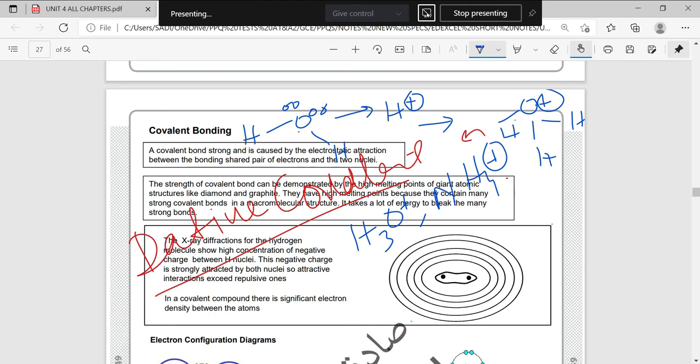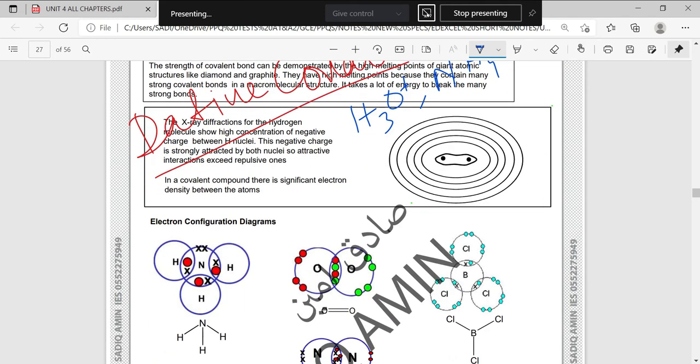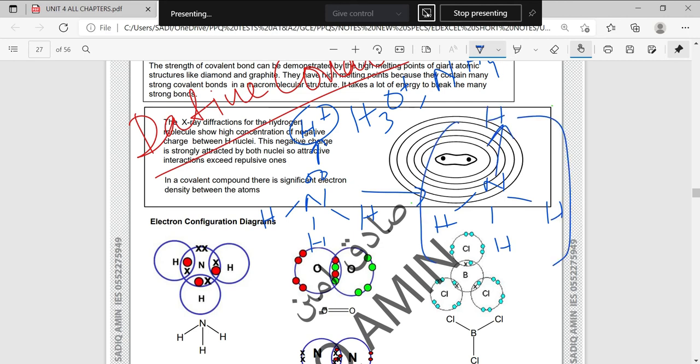In case of ammonia, you have nitrogen, which is already having hydrogen, hydrogen and hydrogen, and there is a pair of electrons also. Now a hydrogen with a plus charge on it is coming, and you get nitrogen with 1, 2, 3 regular bonds and 1 dative bond.